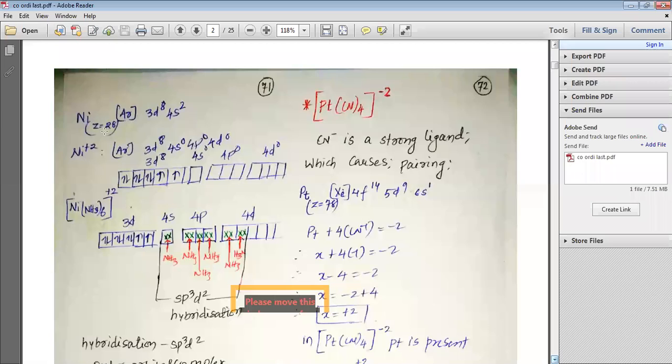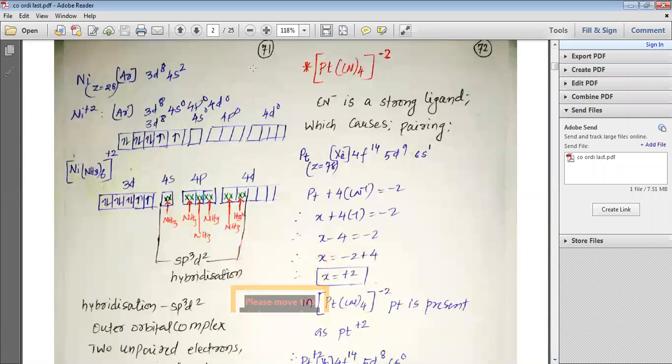Nickel's atomic number is 28, so it is argon 3d8, 4s2. When nickel turns into Ni plus 2, 2 electrons are removed from 4s. So we'll have Ni plus 2 as argon 3d8, 4s0. 4s0, 4p0 and 4d0 are also available as vacant orbitals, and we have 8 electrons present in the d orbital.